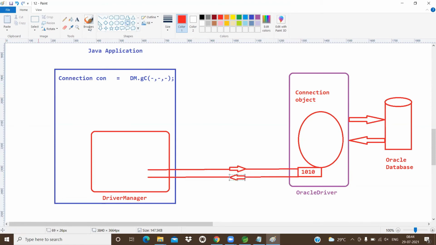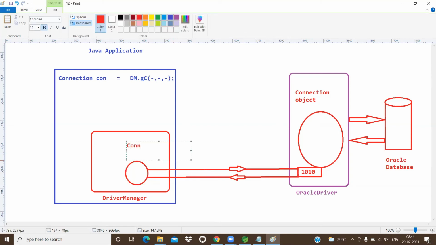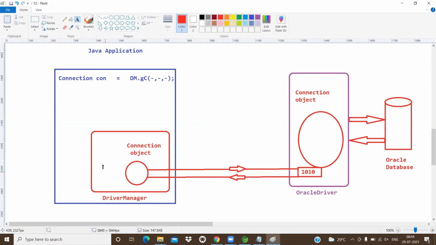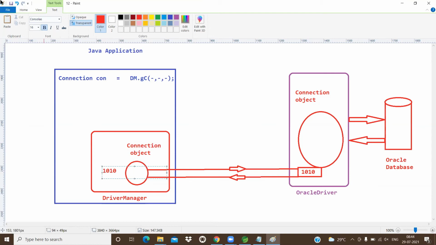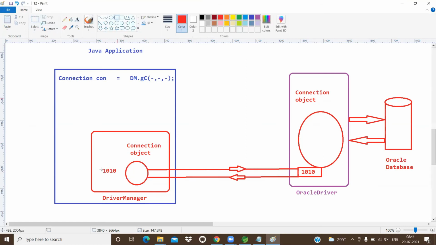Absolutely. Now what we are getting: pointing with that object means this is the same connection object. Two times I wrote it. Don't think that both are different objects. Again, what is this? The memory address is 1010. That 1010 is placed and pointed to by con. That 1010 is pointed by con. This is exactly what happened in the background.